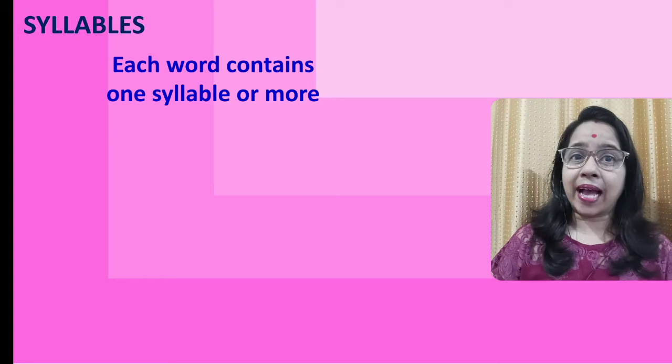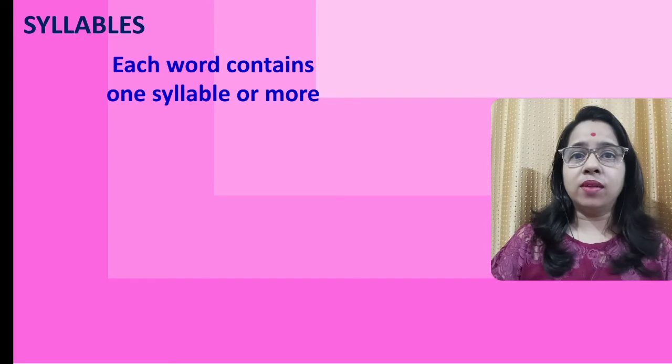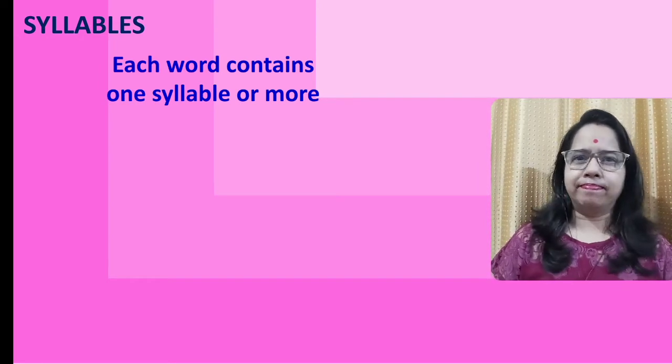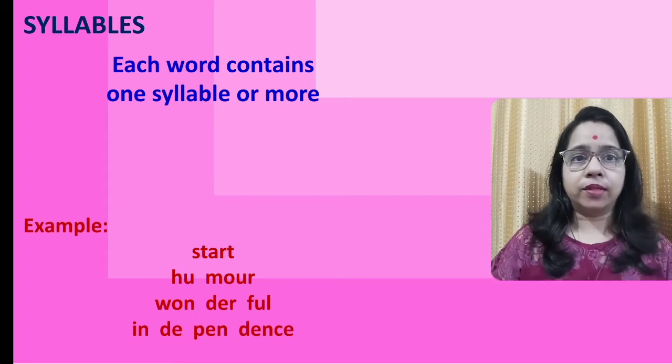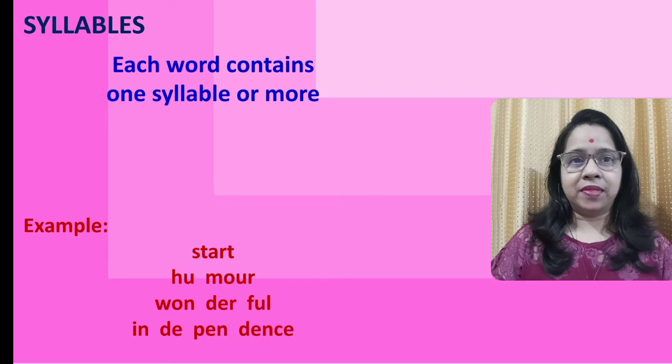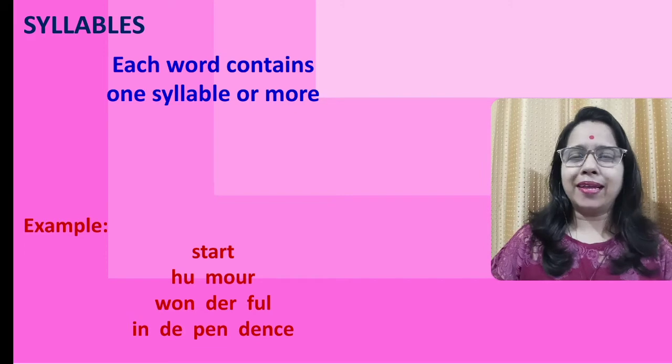Syllables. What exactly do we mean by a syllable? Each word contains one or more than one syllable. Didn't get the point? Let me give you an example first. Start. Humor. Wonderful. Independence. Let me read out the examples again. Start. Humor. Wonderful. Independence. I think now you have got a point.